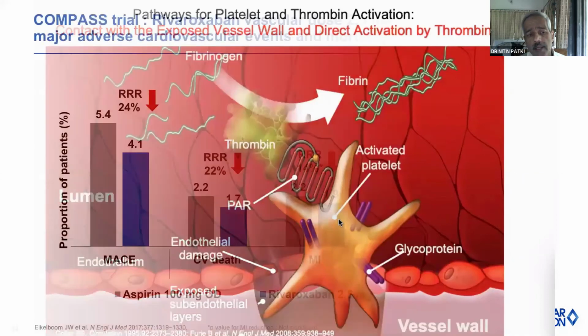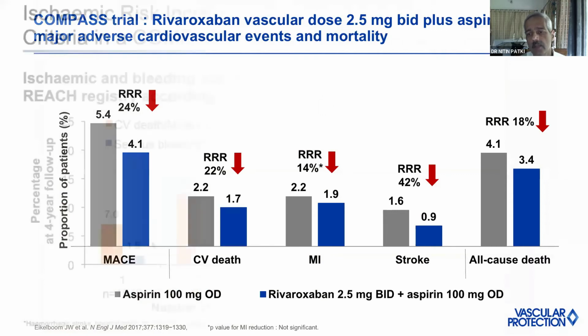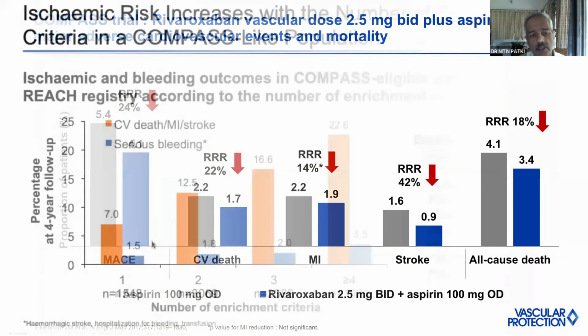So probably that's why we have extra benefit coming from the COMPASS trial in terms of addition of aspirin and rivaroxaban 2.5 milligram BD, which reduces the MACE significantly. All point MACE will be reduced, that is fatal and non-fatal strokes, fatal and non-fatal MI. So all the MACE rates were significantly reduced.